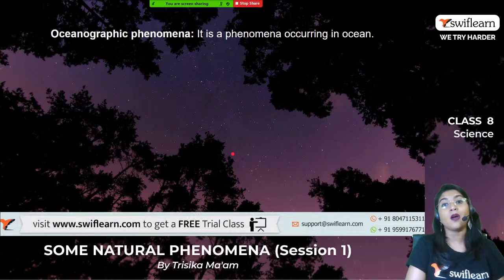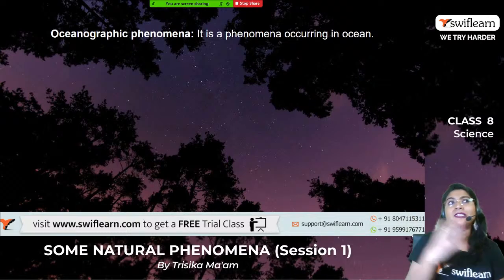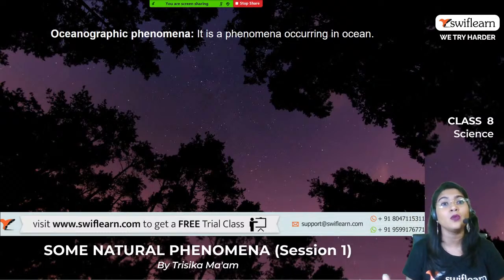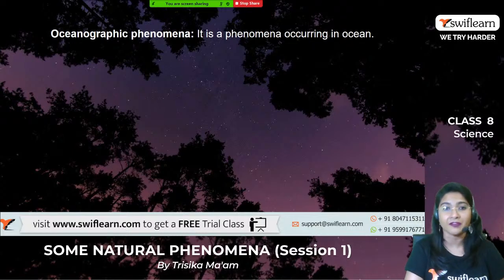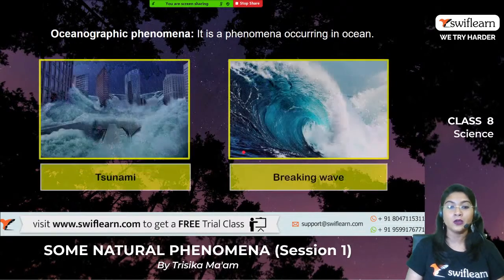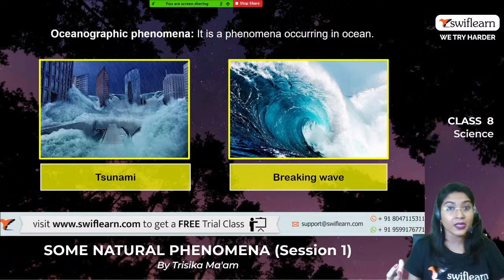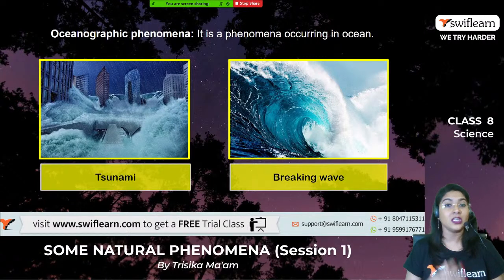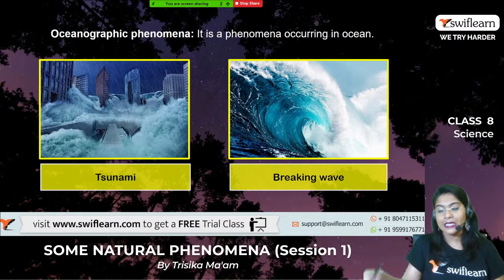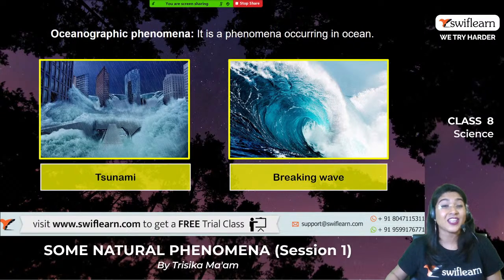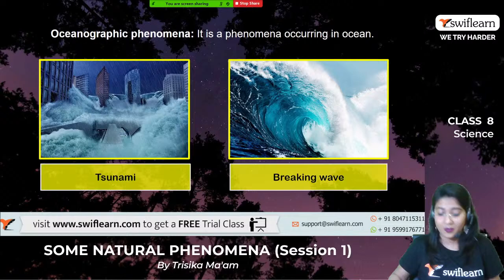Let's now move on to the oceanographic phenomena. What are the phenomena occurring in the ocean? They are mainly concerned with the ocean. Whatever physical or biological changes happen within the ocean all come under oceanographic phenomena. Generally, this includes the tsunami, breaking waves, and huge ocean waves. These are all the different changes which occur naturally due to various types of changes in nature, and they all come under oceanographic phenomena. So these are the three main types of natural phenomena which cause natural disasters, or natural calamities, right?